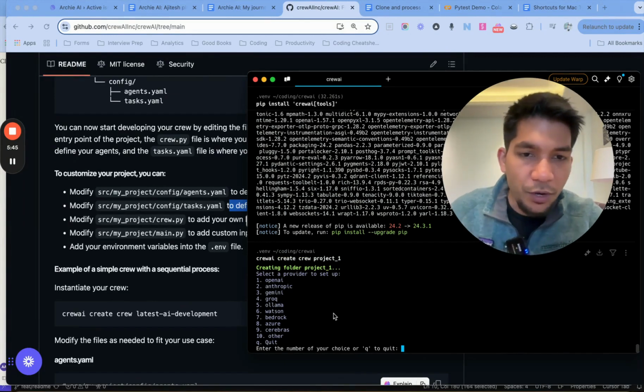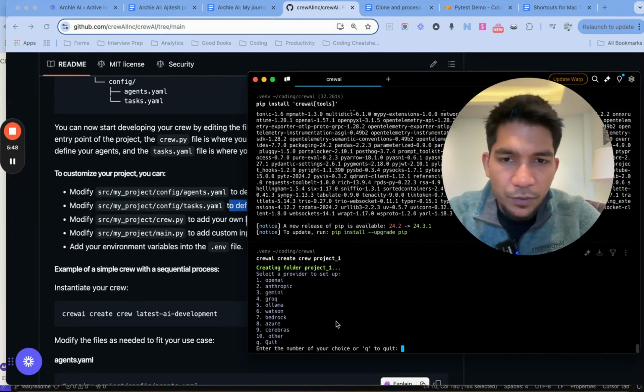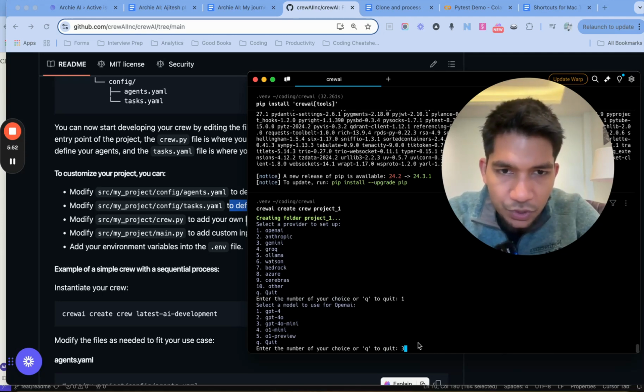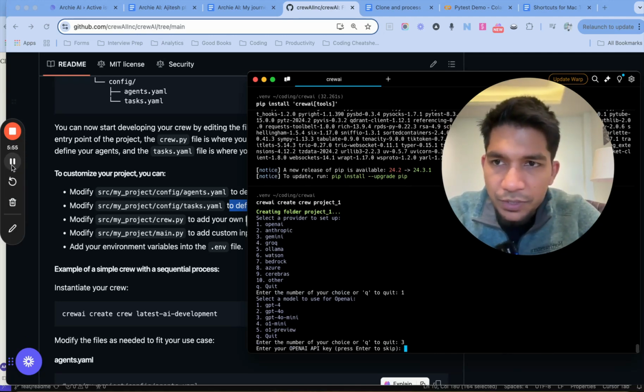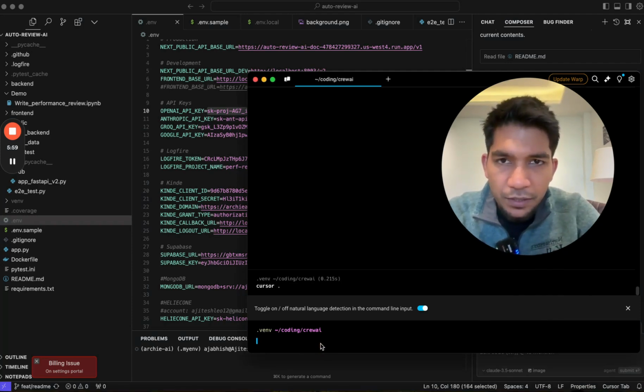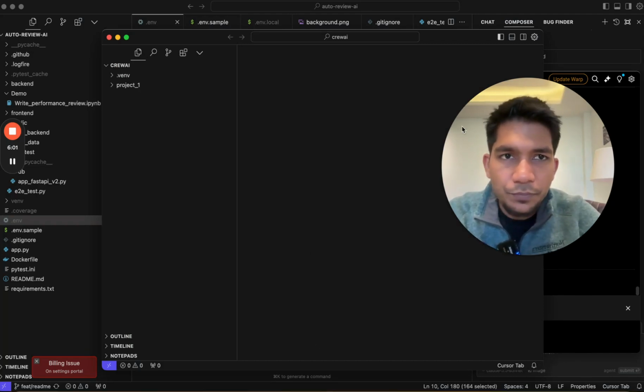So I will just pause and add those and then come back to you. Or maybe I can do the first part in front of you. So I'll take one and I want to use GPT-4 mini, and I'll just pause and add my API keys here. Okay, so I added my API keys. Now I'll open the file here.